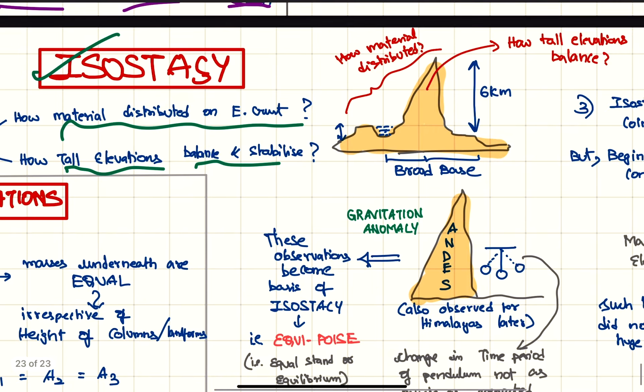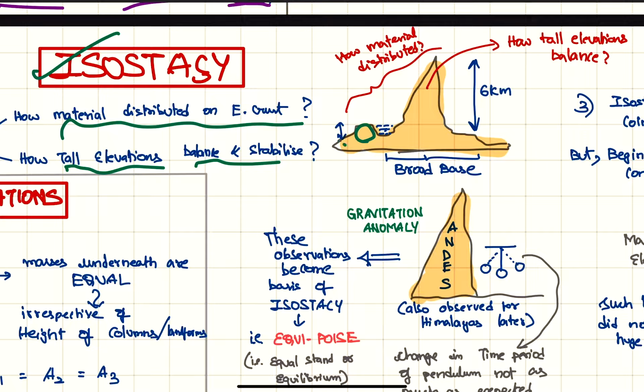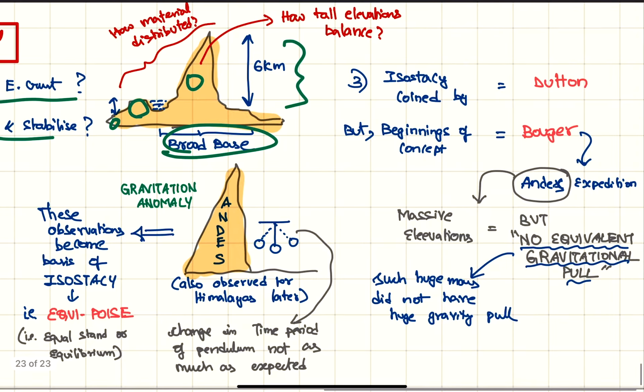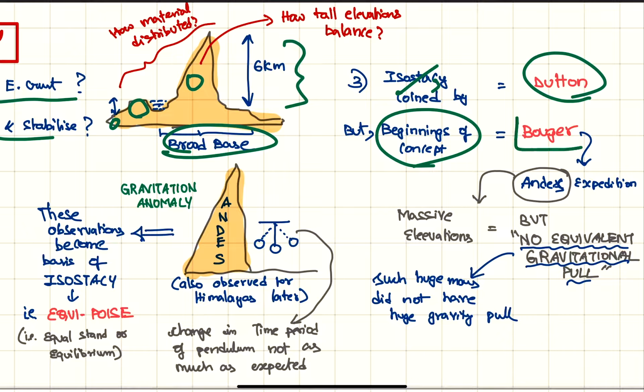to balance and stabilize. So how the material is distributed between plateaus, plains and mountains, and how 6 kilometer, 8 kilometer tall mountains are able to balance on a broad base. So isostasy as a term was coined by Dutton, but the beginnings of the concept was given by Bouguer, who went to the Andes expedition, where he found out that these massive elevations of the Andes were not able to produce equivalent gravitational pull.